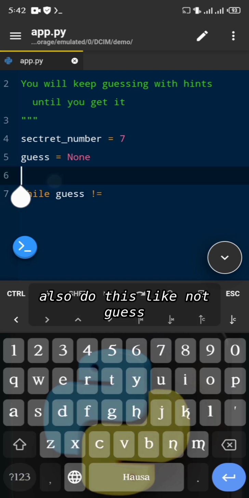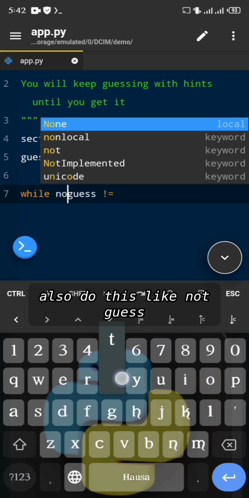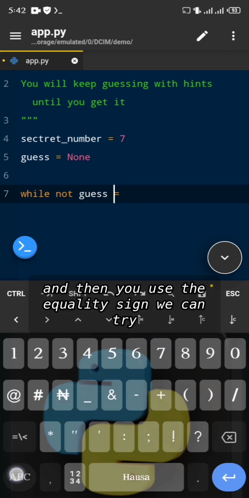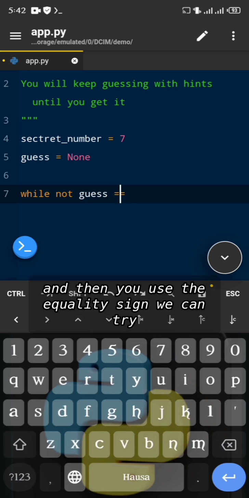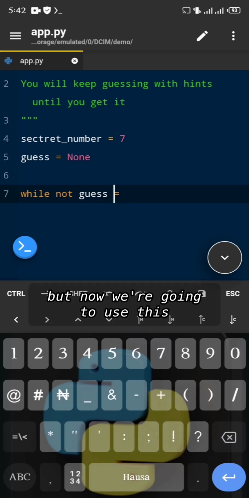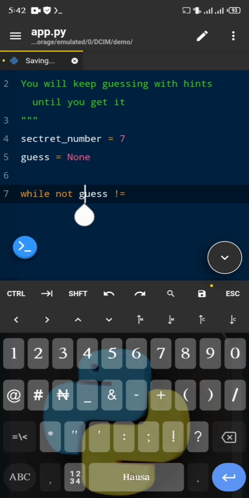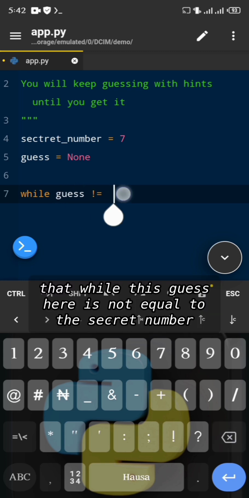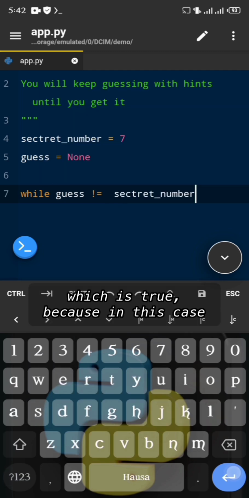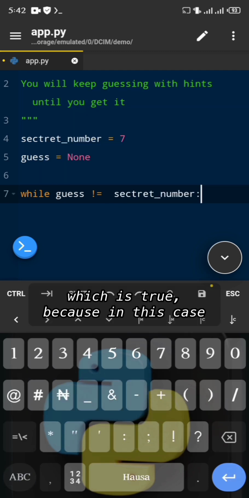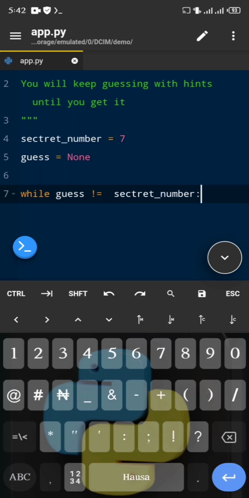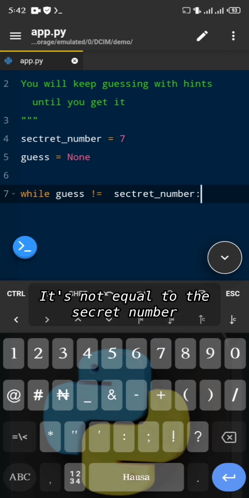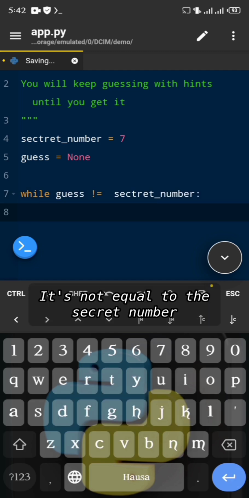You can also do this like not guess and then use the equality sign. We can try that flavor later, but now we're going to use this. So we're saying that while this guess here is not equal to the secret number, which is true because in this case guess is now None. It's not equal to the secret number.